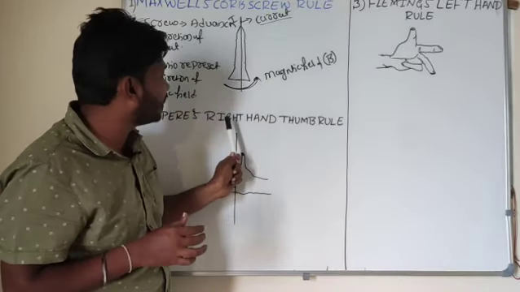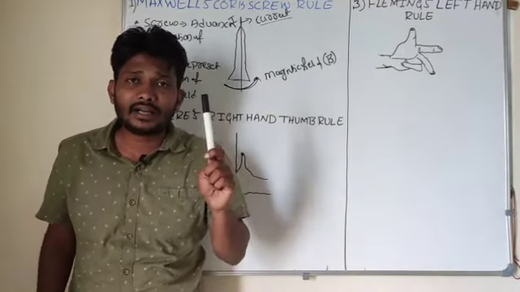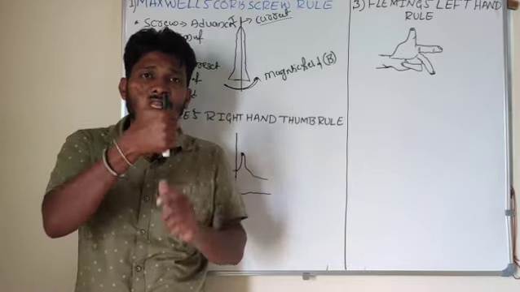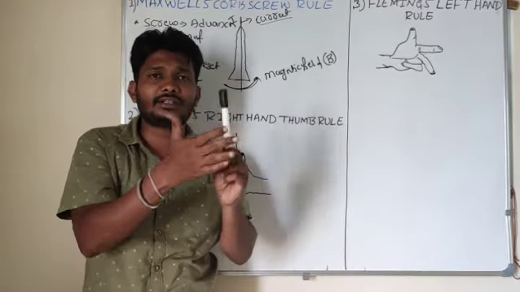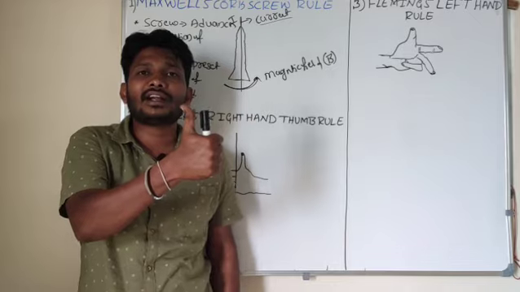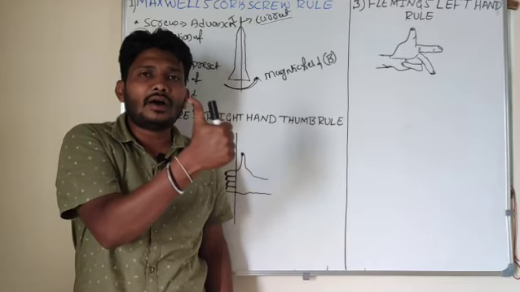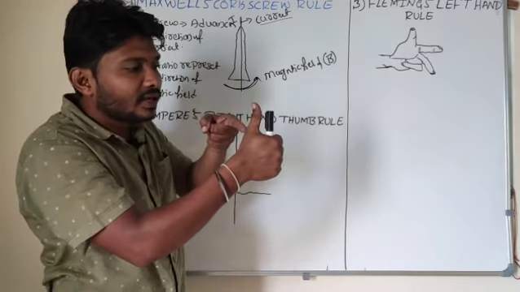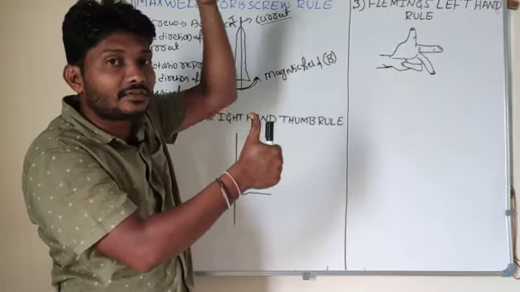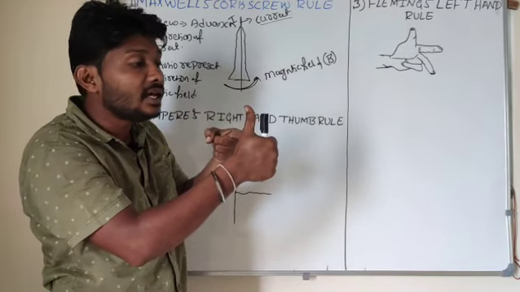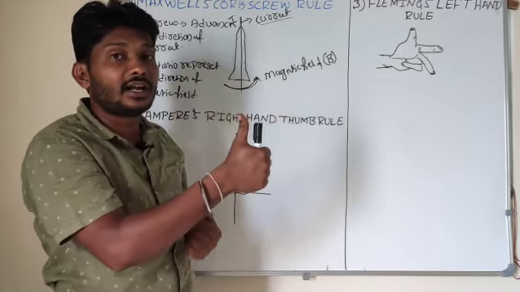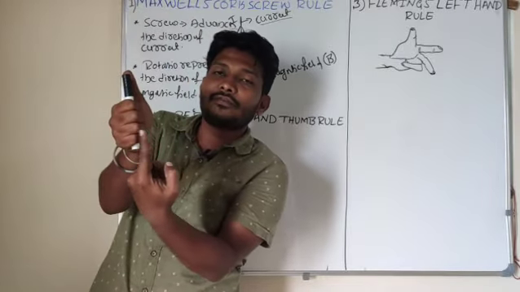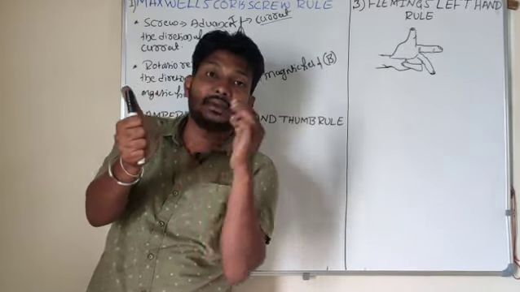In case of Ampere's right hand thumb rule, hold the conductor in a right hand. So this is the right hand. I'm holding that conductor. Treat this as one conductor. Now after holding the conductor in a right hand, this thumb indicates the direction of the current. So what does the thumb represent? The thumb indicates the direction of the current, whereas these folded fingers indicate the direction of the magnetic field.